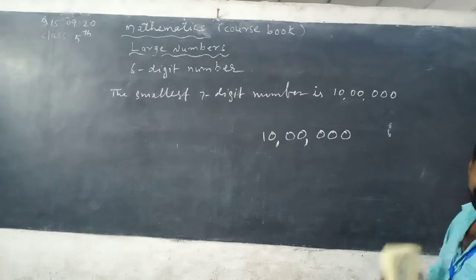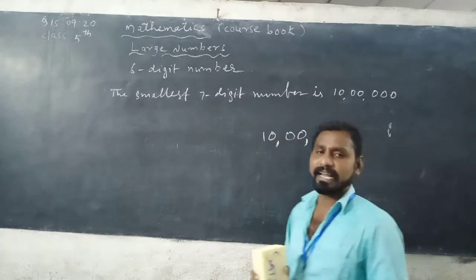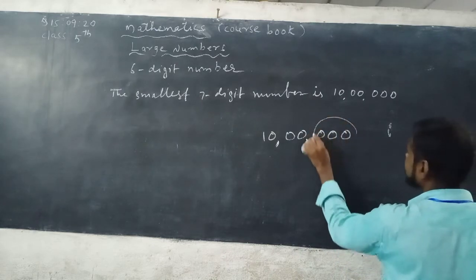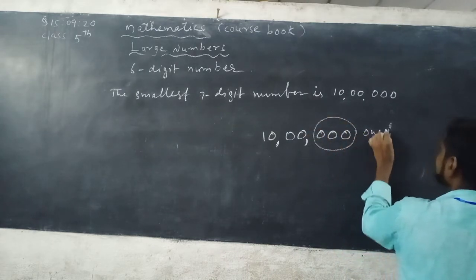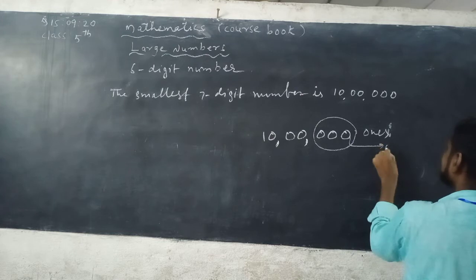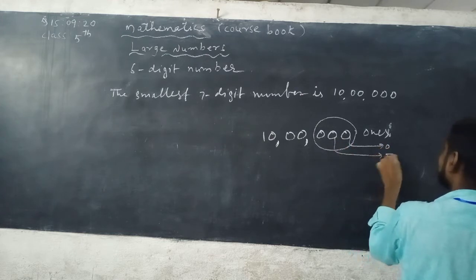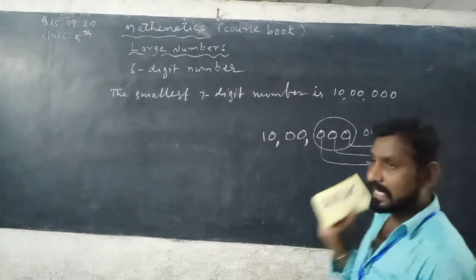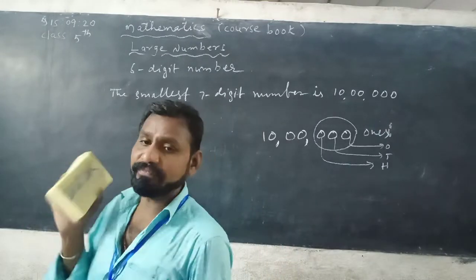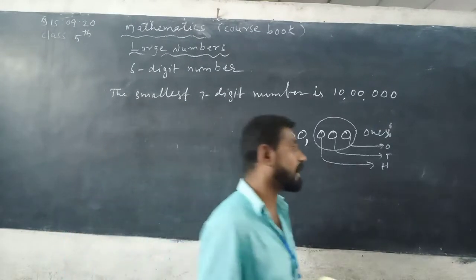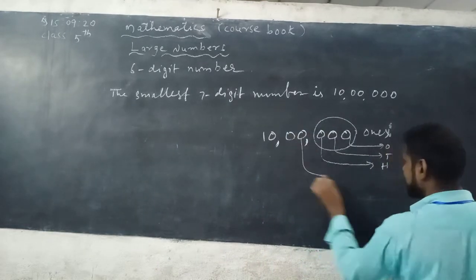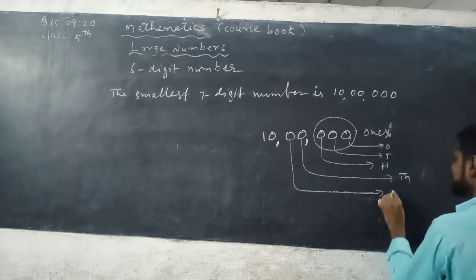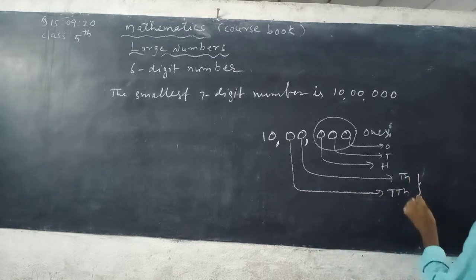In a given number, from the right side, the first 3 places are called the ones period: ones place, tens place, hundreds place. Next, the 4th and 5th places are thousands and 10,000, so this is the thousands period.